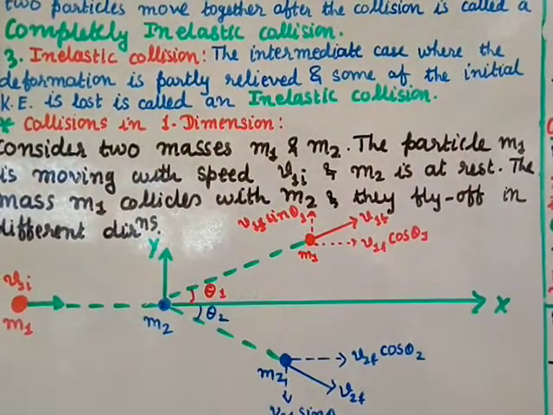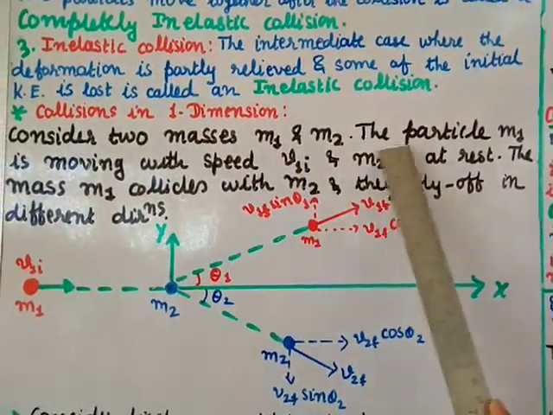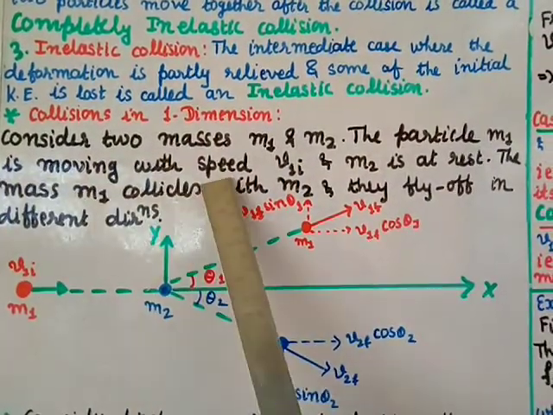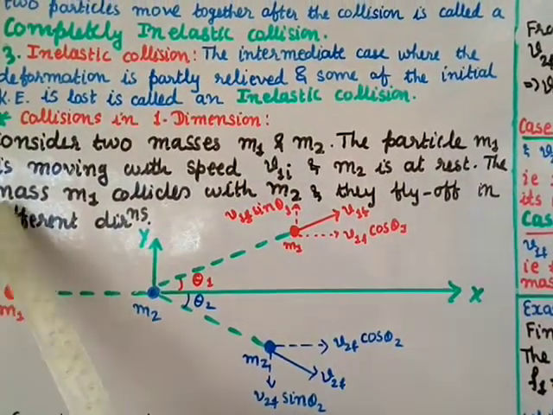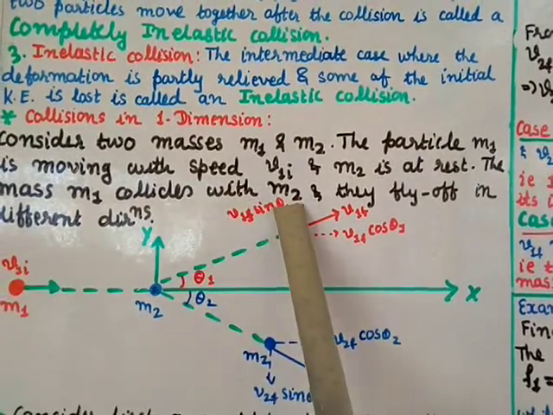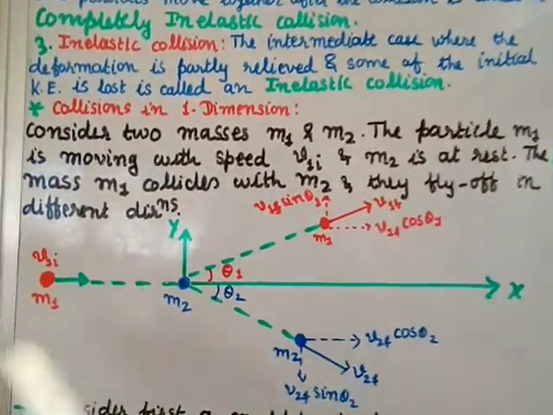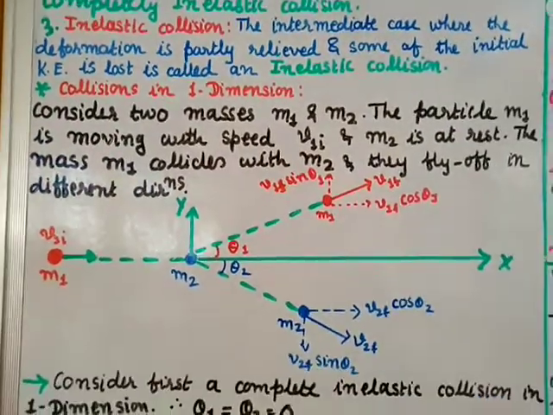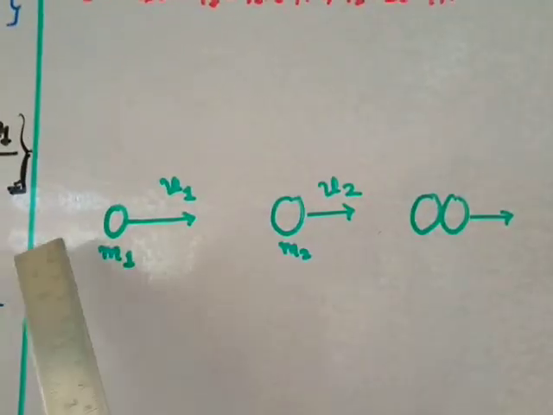Collisions in one dimension. Consider two masses m1 and m2. The particle m1 is moving with speed v1i and m2 is at rest. The mass m1 collides with m2 and they fly off in different directions. The figure I have drawn here has x and y axes, so it is 2 dimensional. But the figure which I showed you here is in 1 dimension.